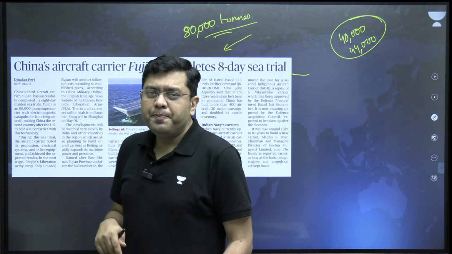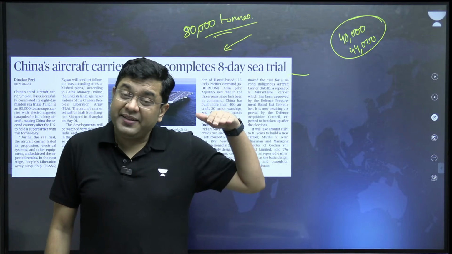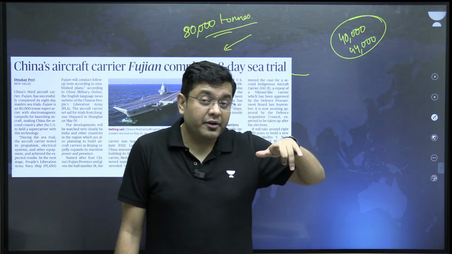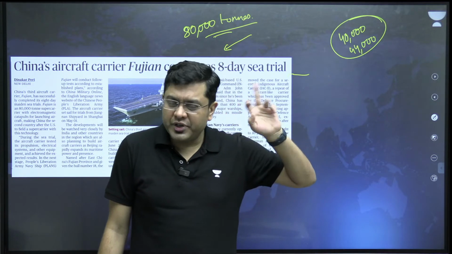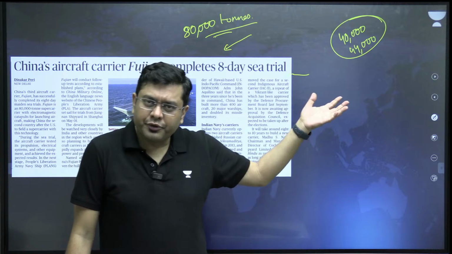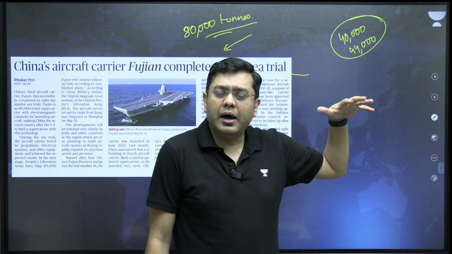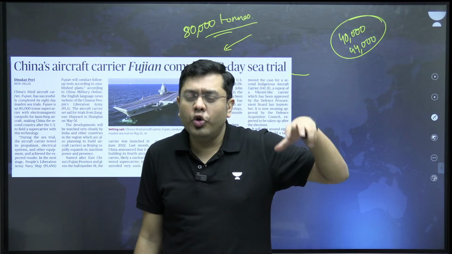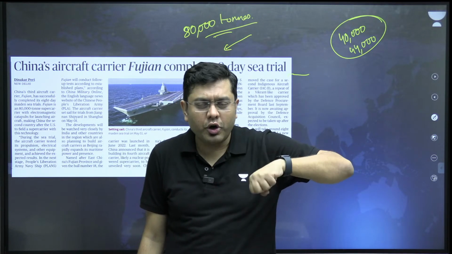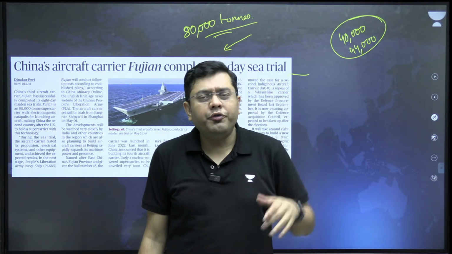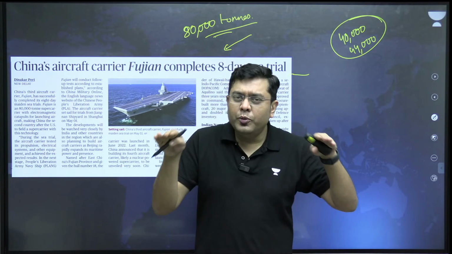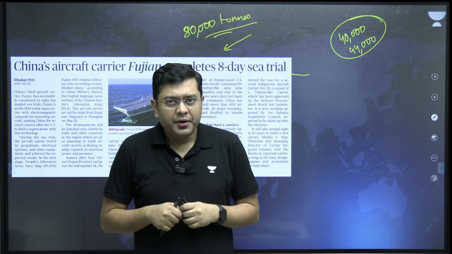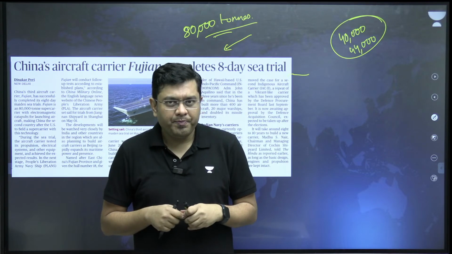So think about it. China had basically commissioned its first aircraft carrier, Liaoning, at the same time when we commissioned our first aircraft carrier. That was from Russia. We took its older aircraft carrier, Admiral Gorshkov, and we converted it into Vikramaditya. So Liaoning and Vikramaditya were commissioned almost at the same time, right, around 2012.